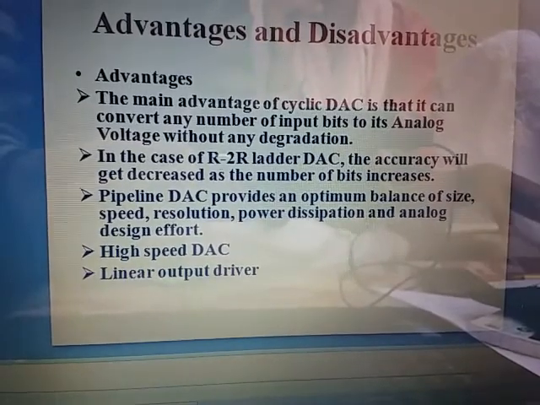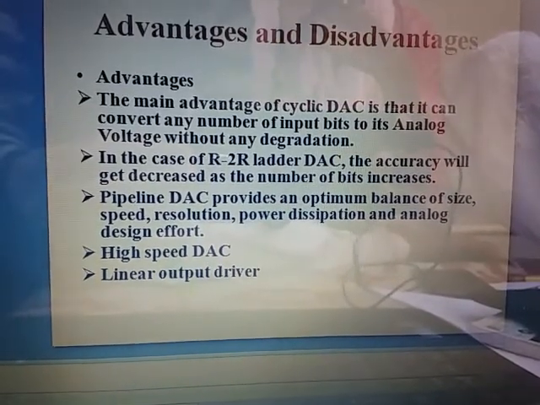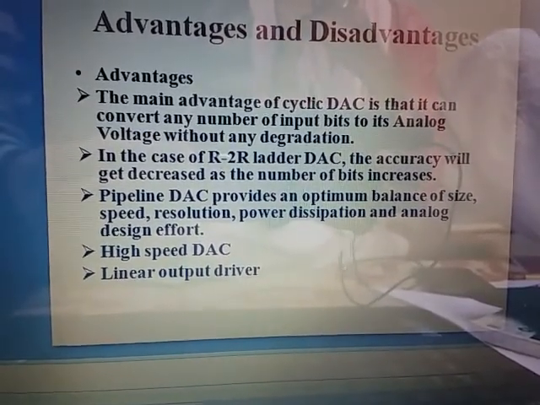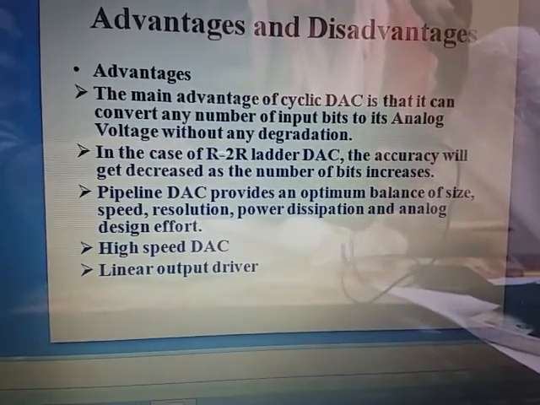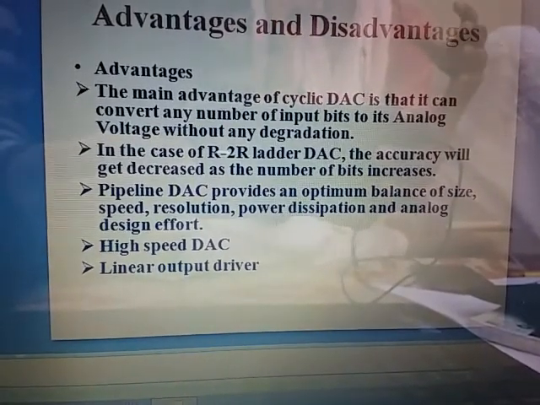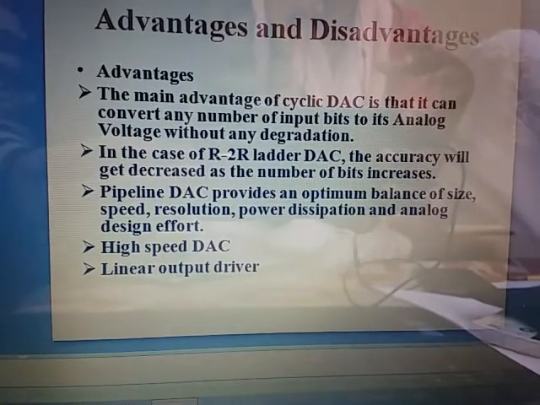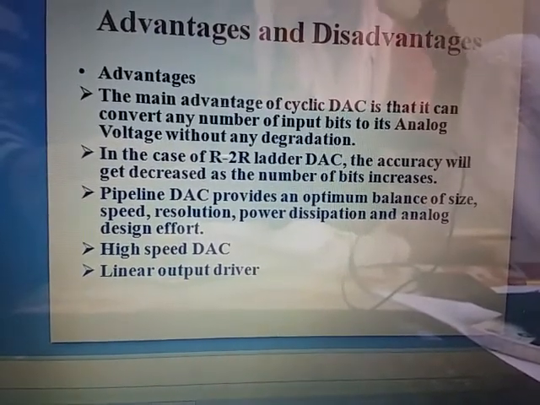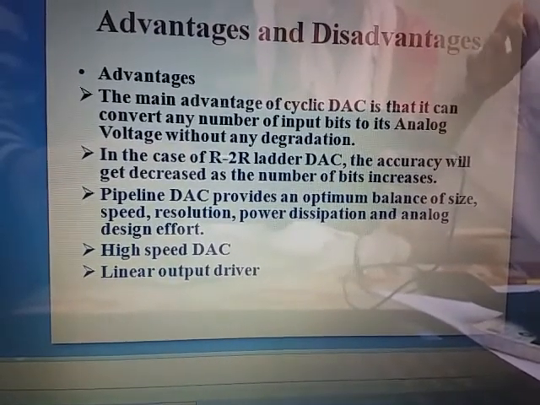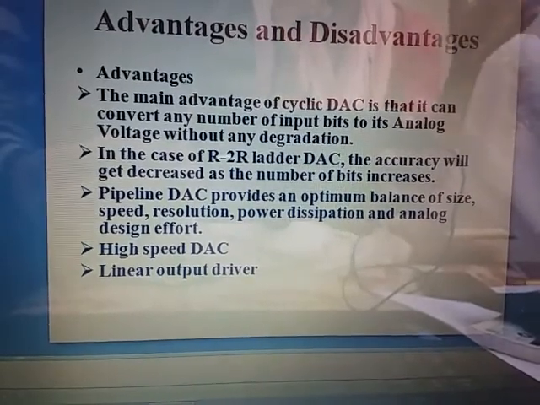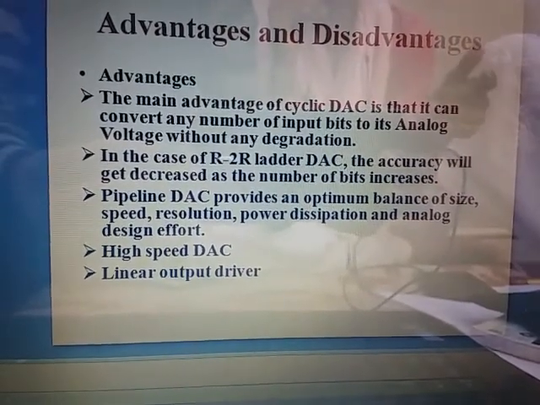In the case of R2R ladder, why are we taking the R2R ladder here? Because we are using the R2R ladder DAC, the accuracy will get decreased as the number of bits increases. So if the number of bits increases, the accuracy gets decreased. So we are going for the pipeline DAC.